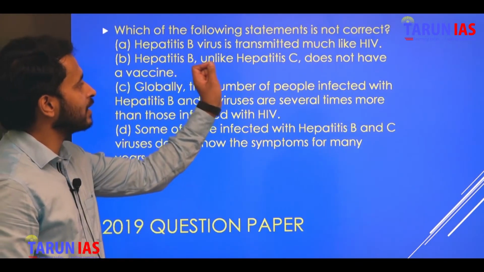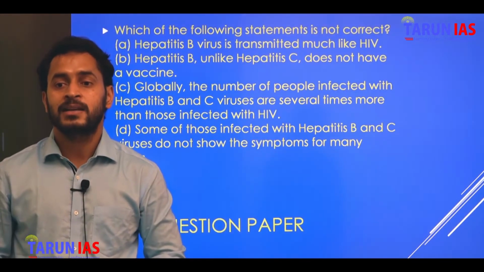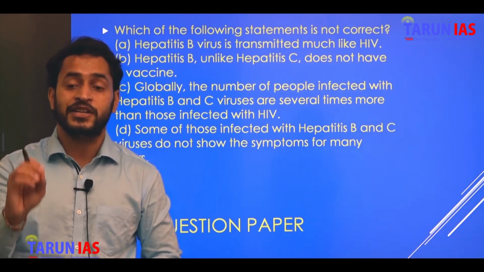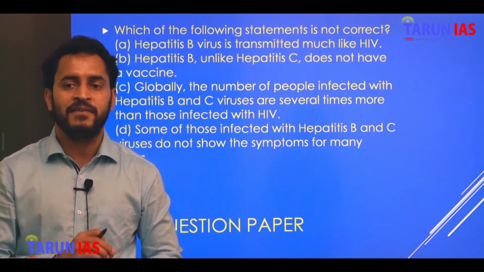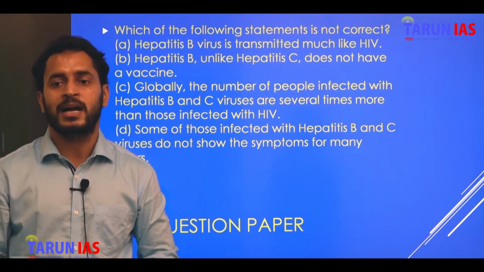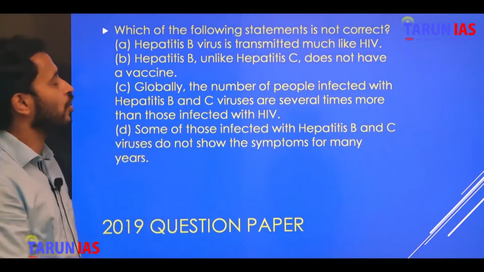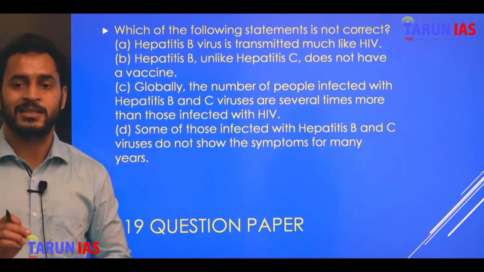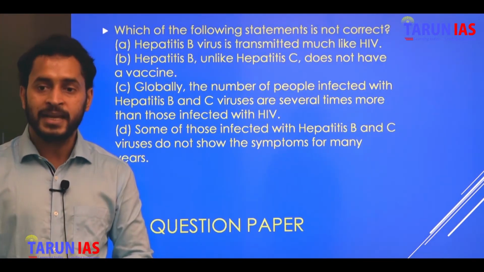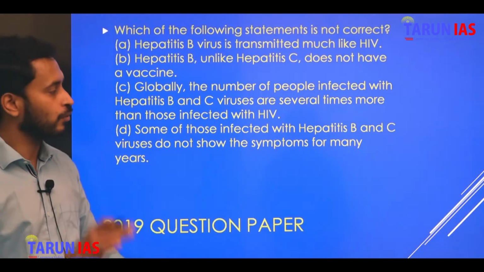Hepatitis B virus is transmitted like HIV. Answer is no, because hepatitis B cannot be transmitted sexually, while HIV virus can be transmitted sexually. So option A will become wrong. The answer will be: hepatitis B, unlike hepatitis C, does not have a vaccine. This statement is true, and at that time that was current affairs. It means you have to understand a disease and you have to include current affairs.